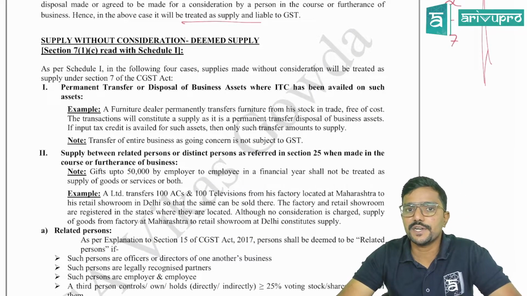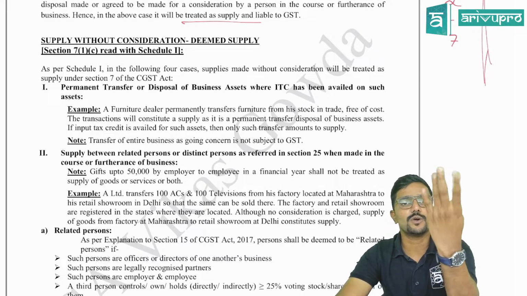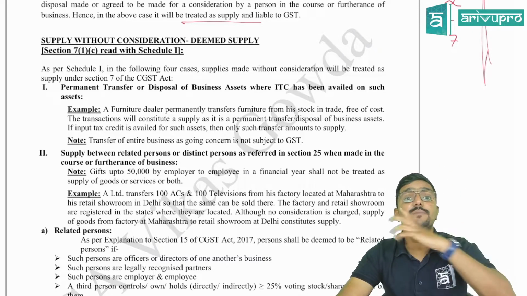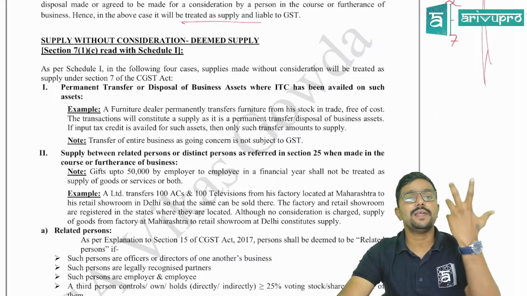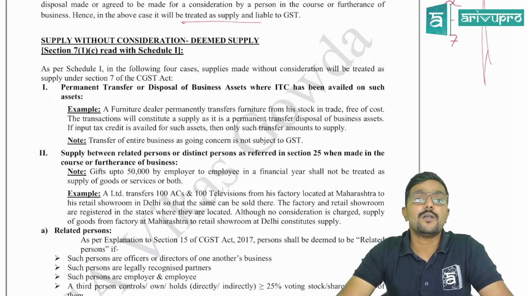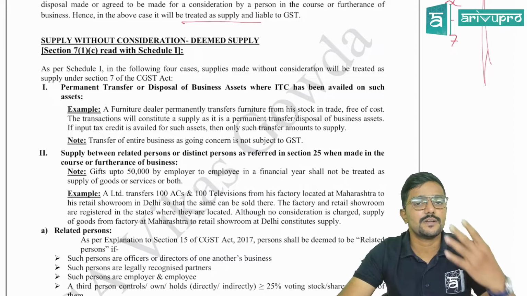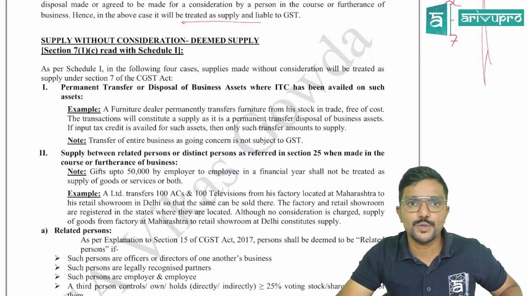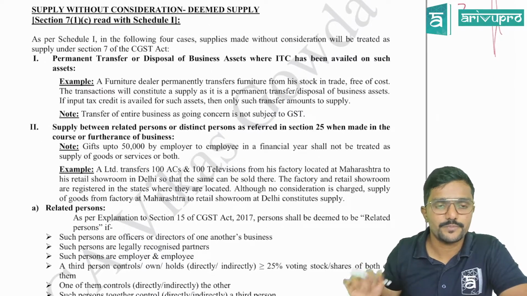Supply without consideration, which is called a deemed supply. So even without consideration, these 4 activities are deemed supply, guys. So in the exam, they may ask a question: explain the deemed supply along with examples or illustrations. Clear? So there are 4 cases. You can explain those. Theory question. So which are those? We will see one by one.